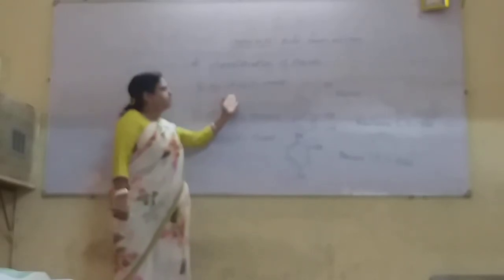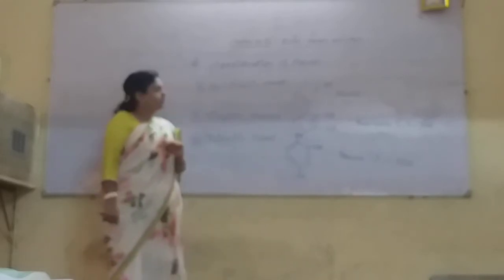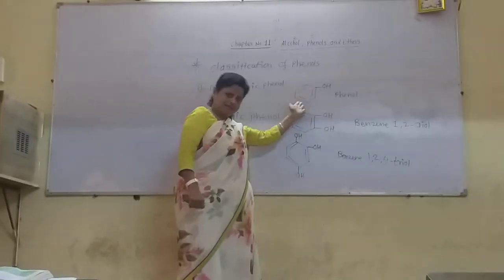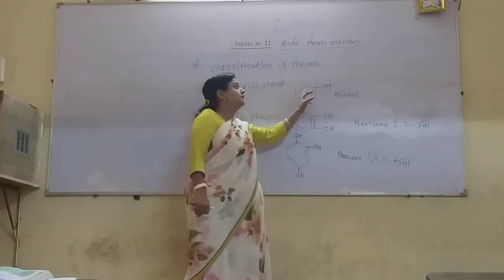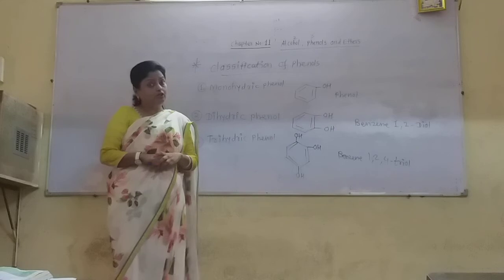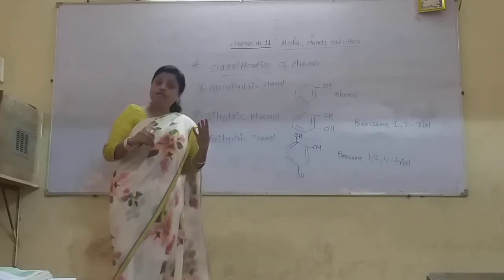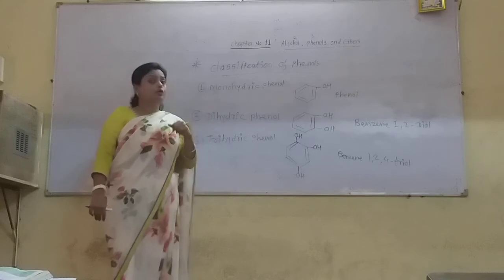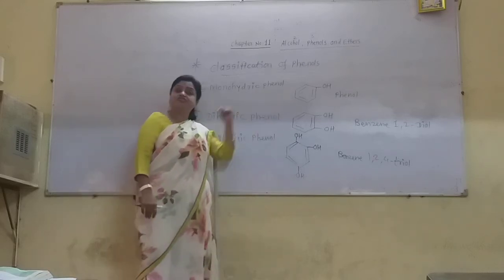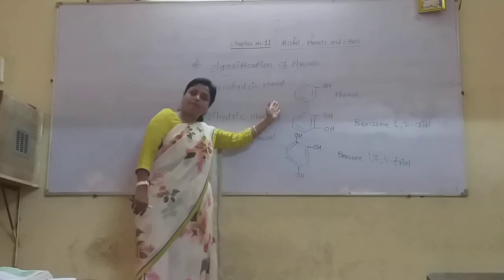Now see the example of monohydric phenol. Phenol itself is the example of a monohydric phenol because here only one OH group is directly attached to the benzene ring. So monohydric phenols are organic compounds whose molecule contains only one OH group directly attached to the benzene ring, and the best example is phenol.